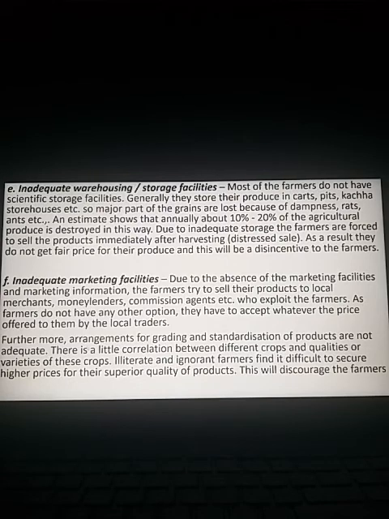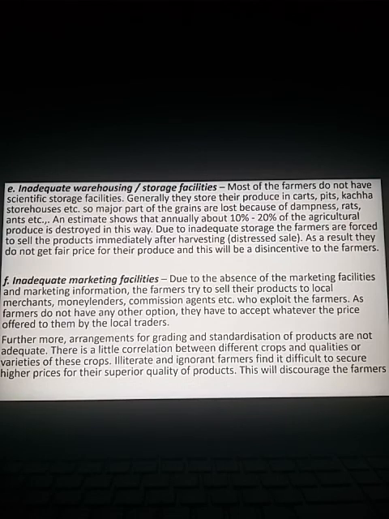Furthermore, arrangements for grading and standardization. Grading and standardization mean classifying the produce according to the quality of products, and these arrangements are not adequate. There is little correlation between different crops and the qualities or varieties of these products. Then, illiterate, ignorant farmers find it difficult.